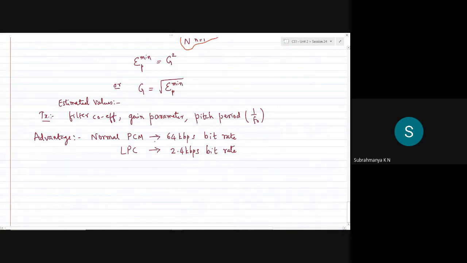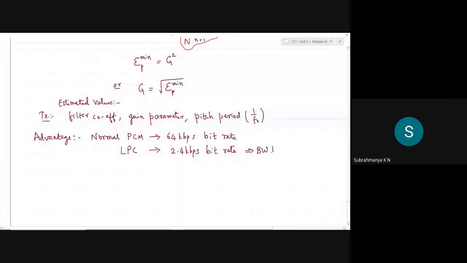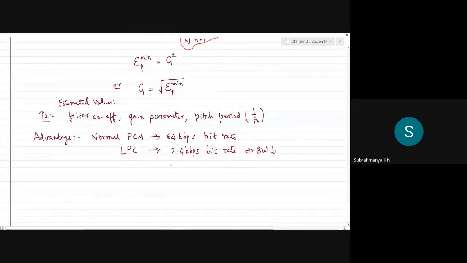You can say that LPC is widely used in speech coding to reduce the bandwidth, and accordingly the bandwidth is also reduced. If you are using a vector quantizing technique with these LPC parameters, then again you can bring it down, or you can increase the bit rate to keep good quality of the speech record.